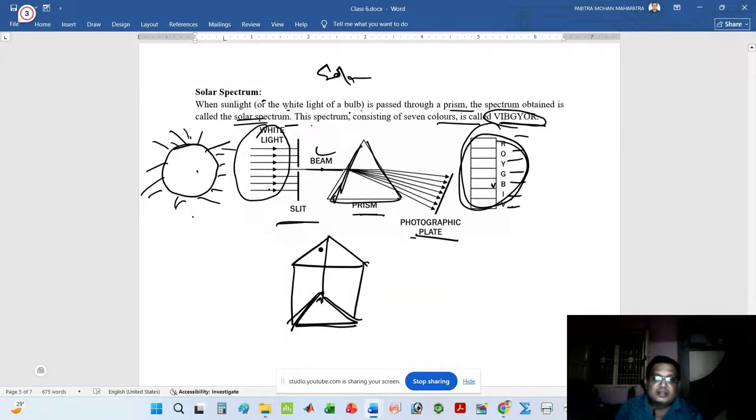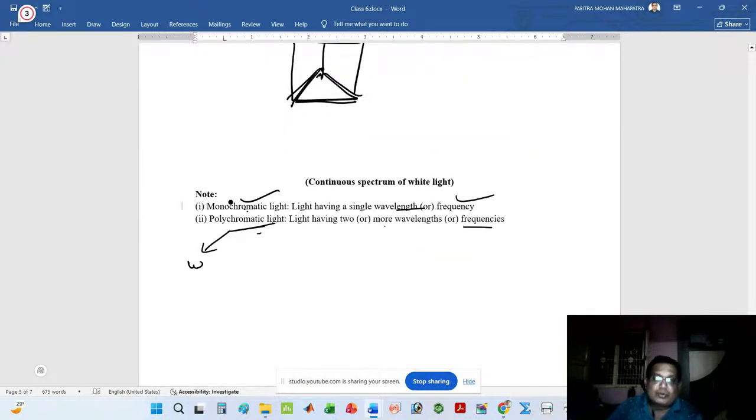Remember, again I want to say, monochromatic: mono means one. Poly means different, that means two or more wavelengths. So you can say monochromatic light means light having a single wavelength or single frequency. Polychromatic light means light having two or more wavelengths or frequencies.